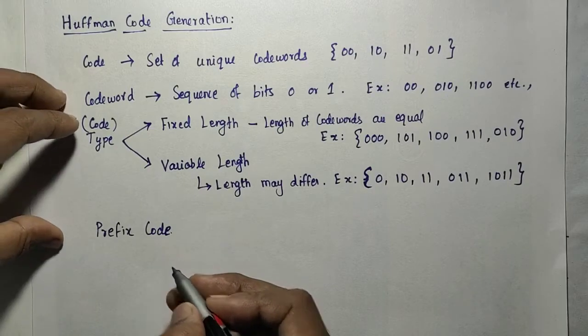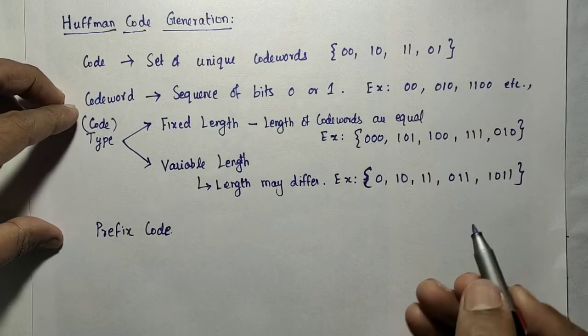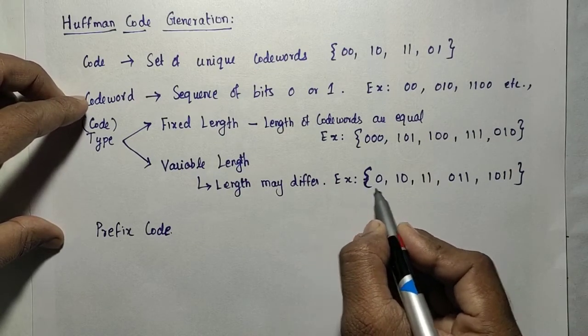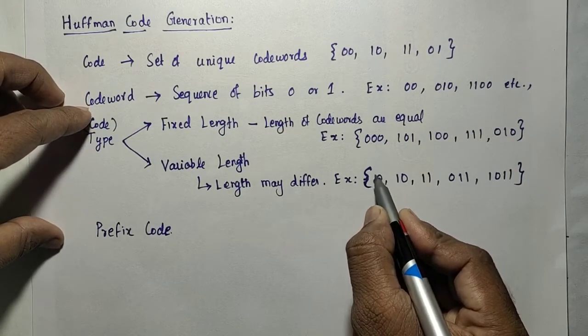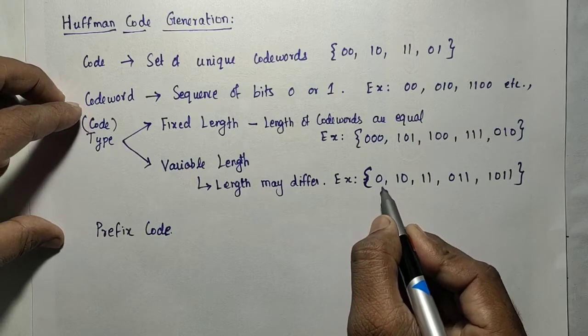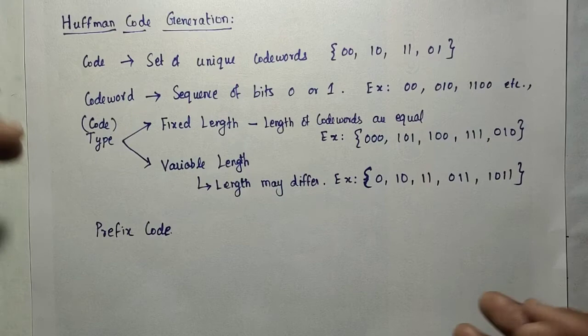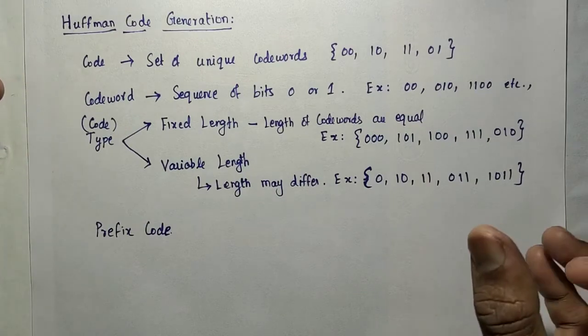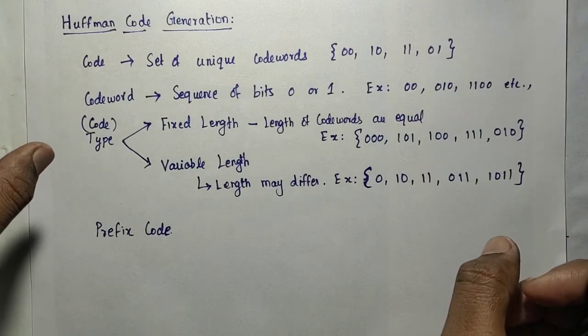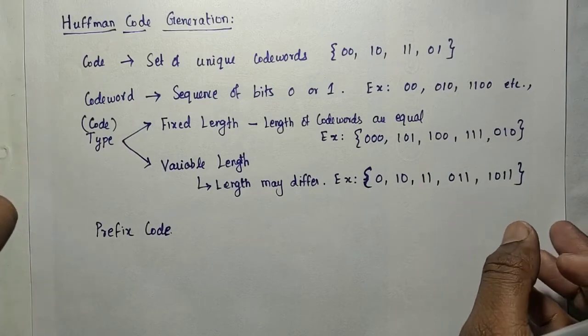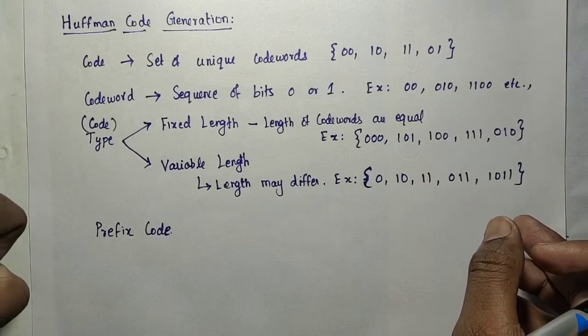Correct? So for example, here in this variable length code, if you are considering the code word 0, no other code word should start with 0. Like that you need to select the code words. Then that code will be considered a prefix code.